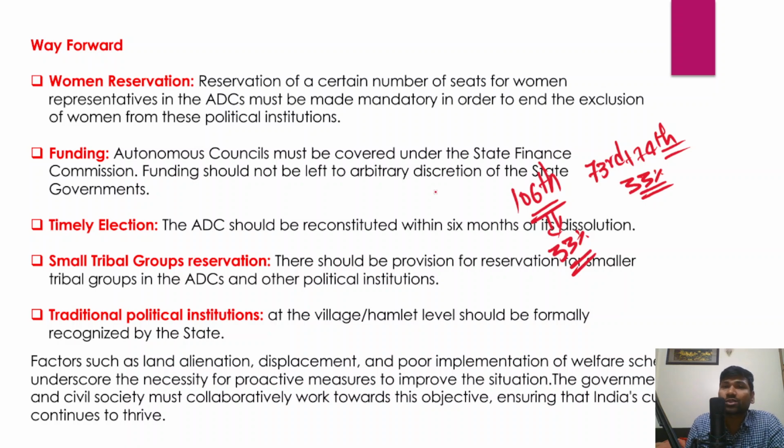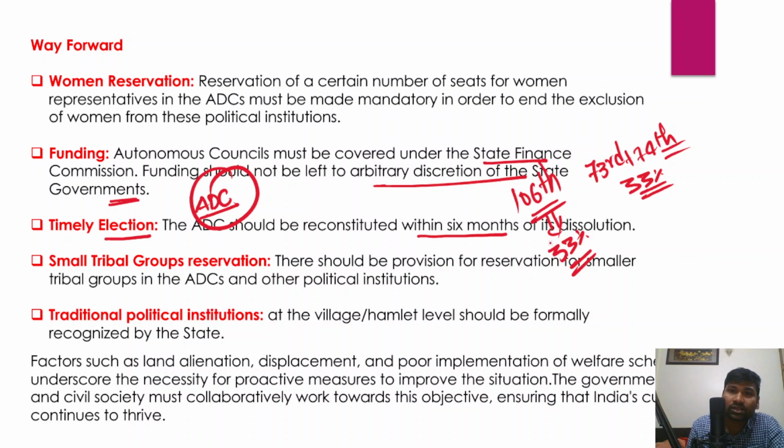Autonomous councils must be covered under the State Finance Commission, and funding to these councils should not be left to the arbitrary discretion of the state governments, which could be very problematic. Similarly, timely elections: the autonomous district council should be reconstituted within 6 months of its dissolution. Right? Because as of now, there is no time limit and elections are not held properly. So this also creates new problems.